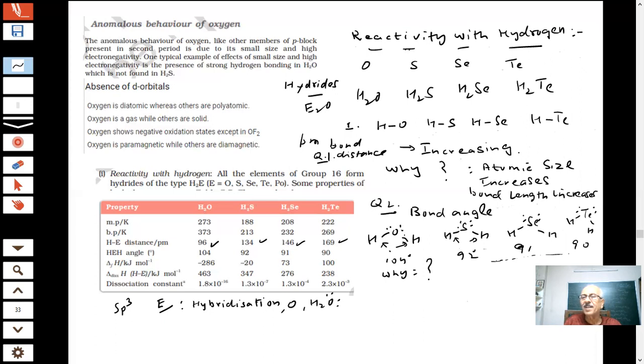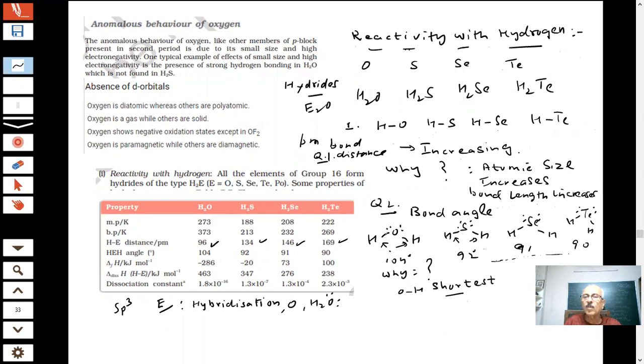Lone pair repulsion. But what happened? Hydrogen is the smallest in size. Yes, sir. O is smaller than sulfur. Yes or no? I'm comparing this and this. Oxygen is very small in size as compared to sulfur. So this bond will be the shortest. Which one? The OH bond is the shortest. Yes or no? Yes, sir.